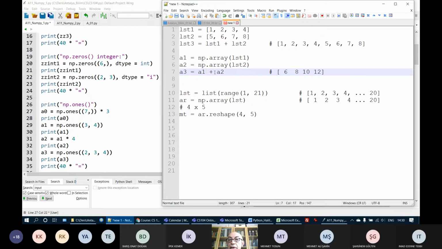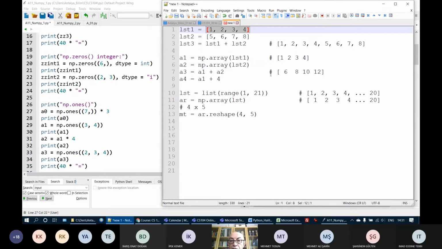If instead of adding two arrays, I add an array and a number, assume that I have A4 is equal to A1 plus 4. What will happen? Let's write here our array 1, 2, 3, 4, which only contains these values.